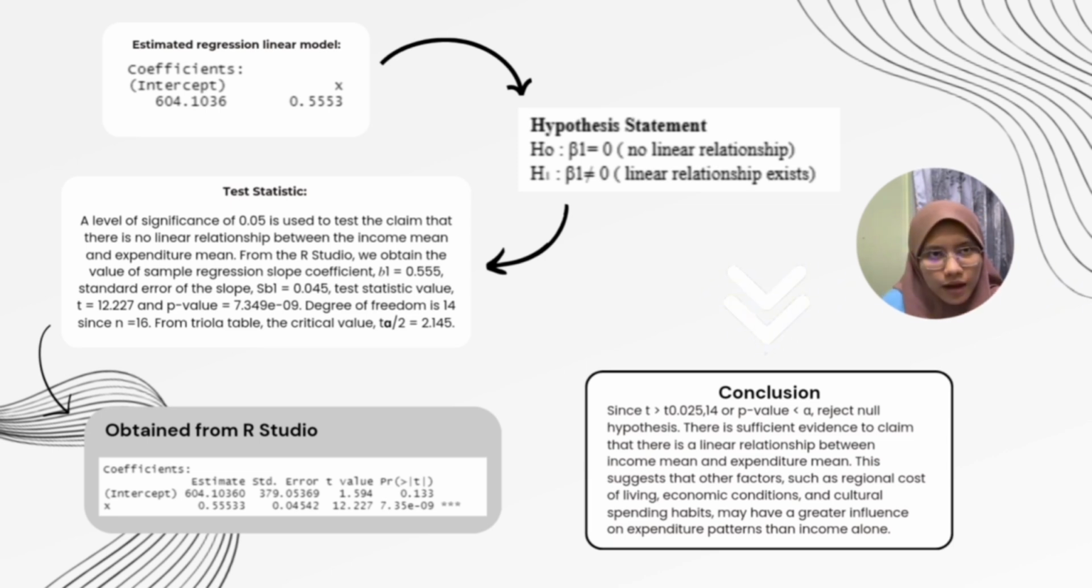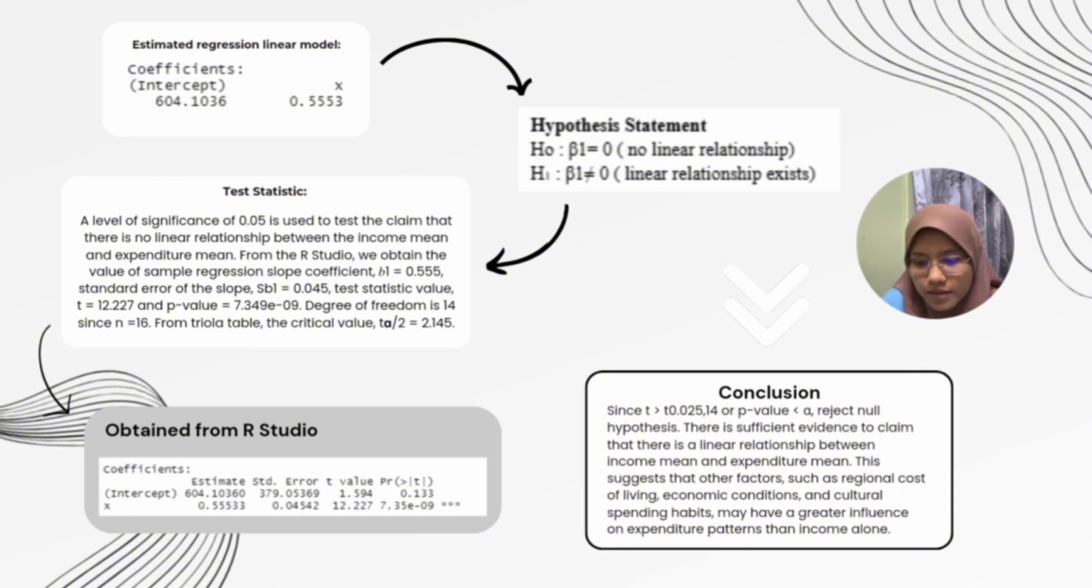So we apply the hypothesis statement. For the null hypothesis, B1 equals 0, which means that there is no linear relationship. And for the alternative hypothesis, we state that B1 is not equal to 0, which means a linear relationship does exist. Then for the test statistic, a level of significance of 0.05 is used to test the claim that there is no linear relationship between the income mean and expenditure mean.